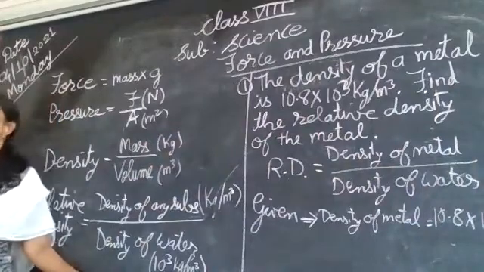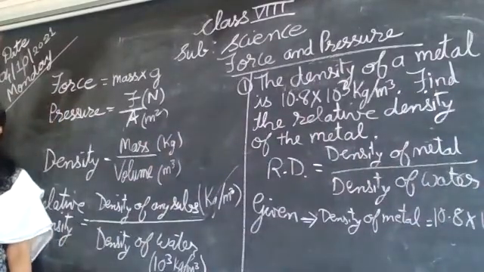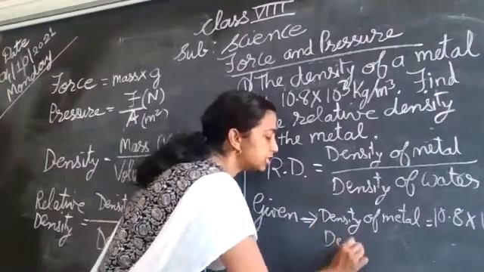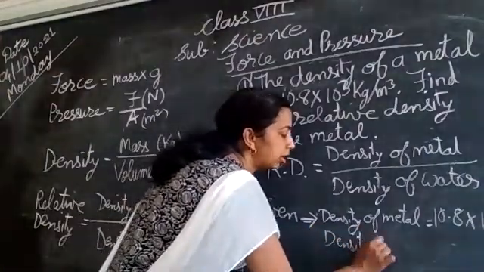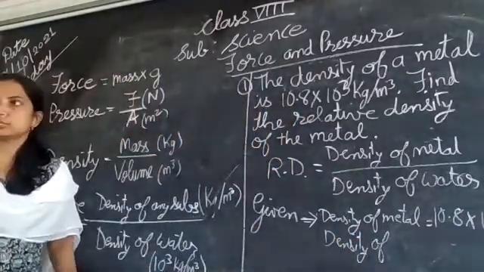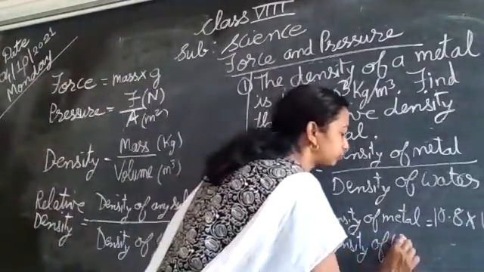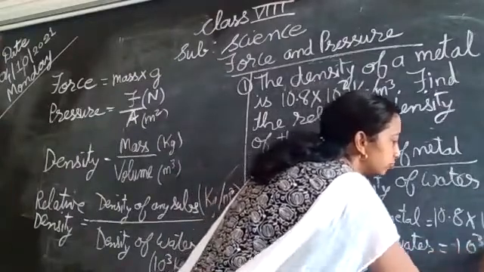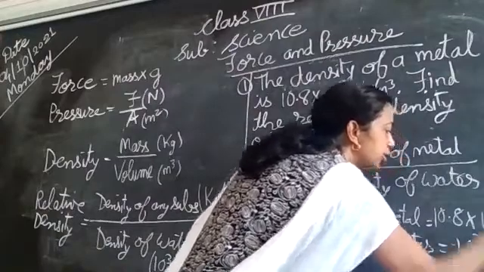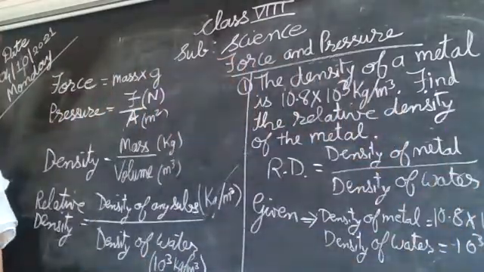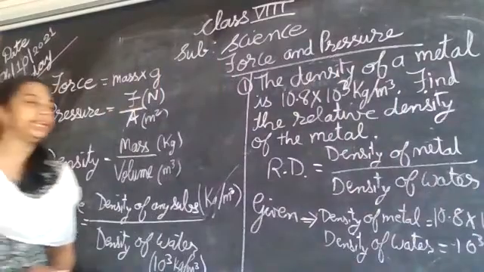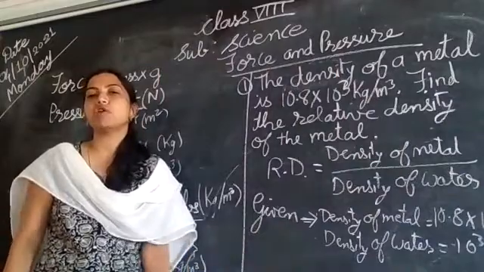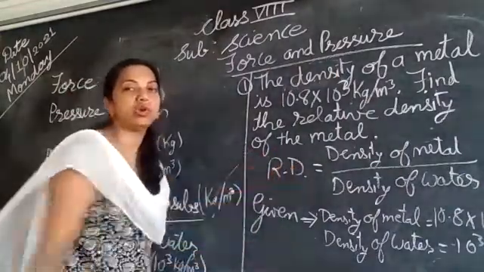And density of water is constant for every problem. Density of water is not given in this problem, but we have to learn it by heart. Density of water is 10 raised to 3 kg per meter cube. Now what I will be doing? Putting these values of density of metal and density of water in this formula.